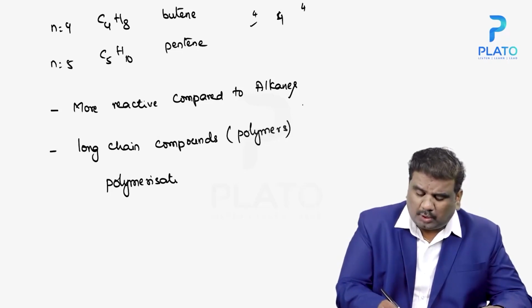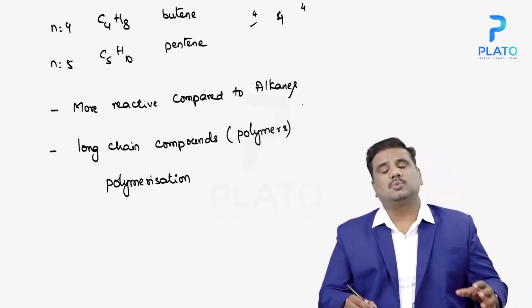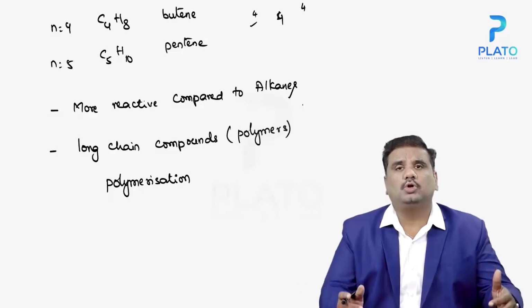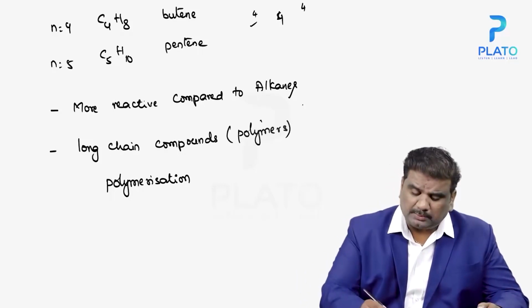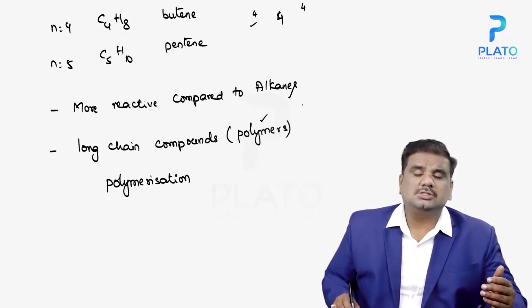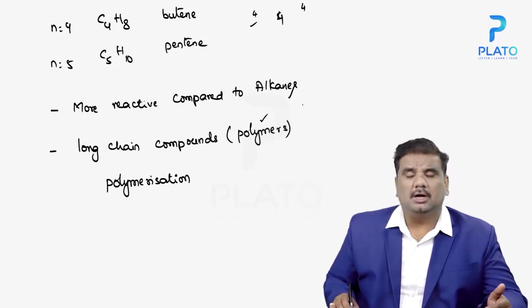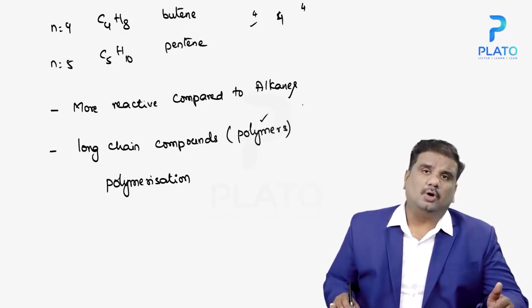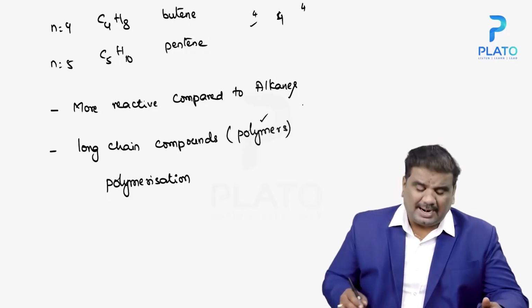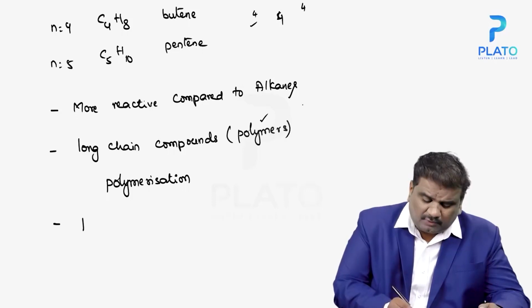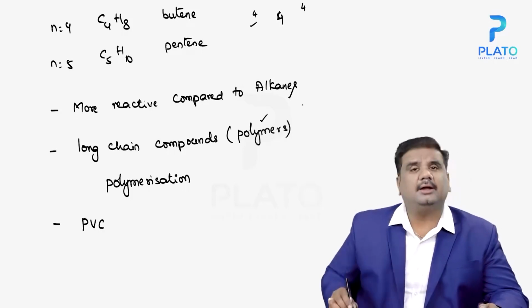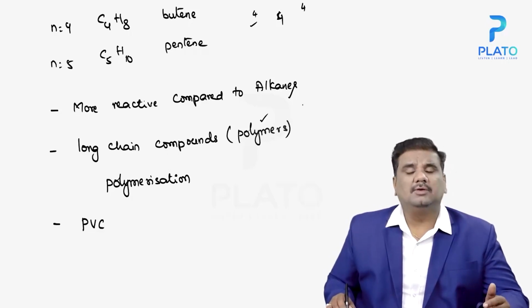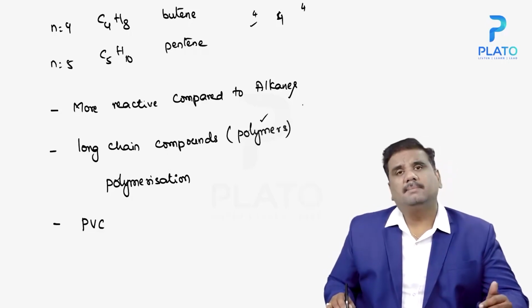polymerization. Polymerization is a process wherein you use these long chain compounds to make a different compound altogether, which are known as polymers. So the process of making these polymers with the help of long chain compounds is known as polymerization. And alkenes are used in the making of polyvinyl chloride, PVC. That is nothing but the case of PVC.